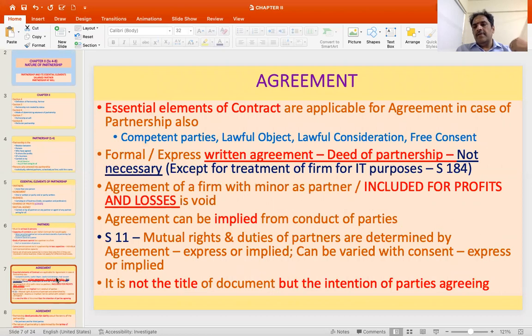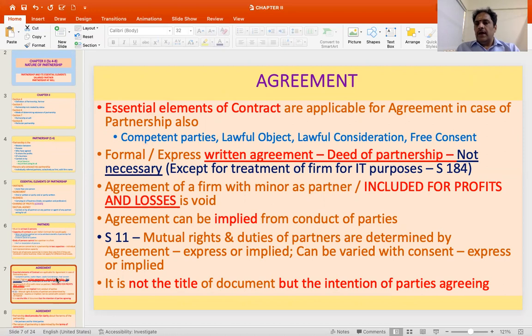Then the second essential element of a partnership is agreement. So agreement is in accordance, you will have to look at the terms of the Indian Contract Act relating to what agreement is and what essential elements of contract need to be fulfilled even for a partnership contract, because partnership is a special or a specific contract. So the essential elements of a contract to make the agreement enforceable should be there even in a partnership agreement.